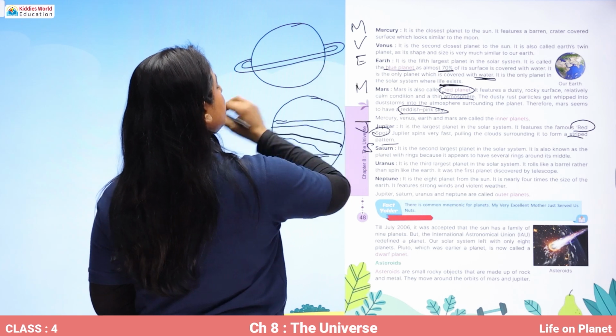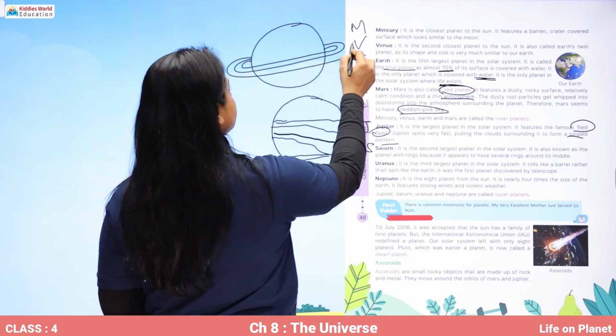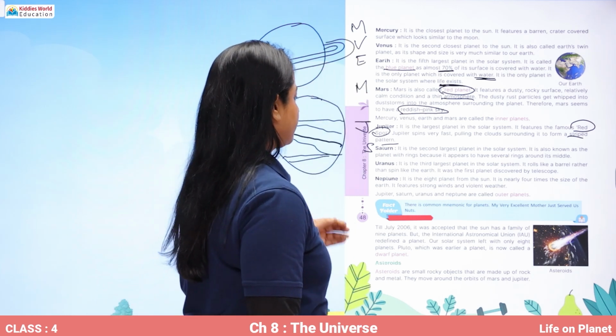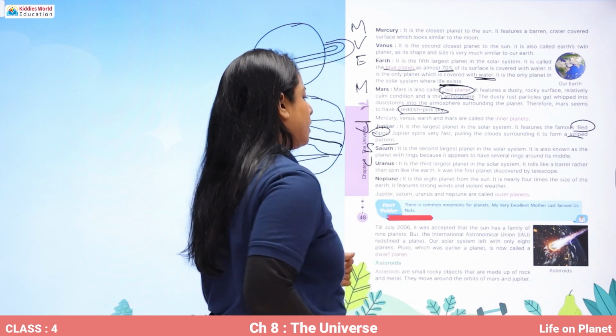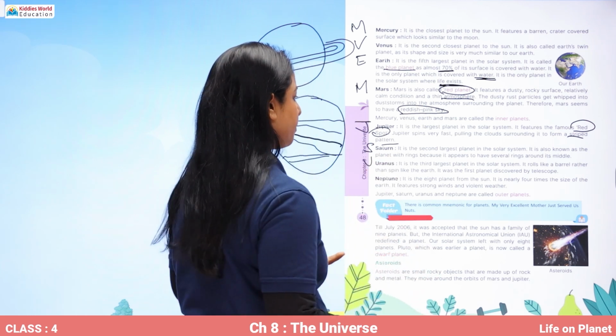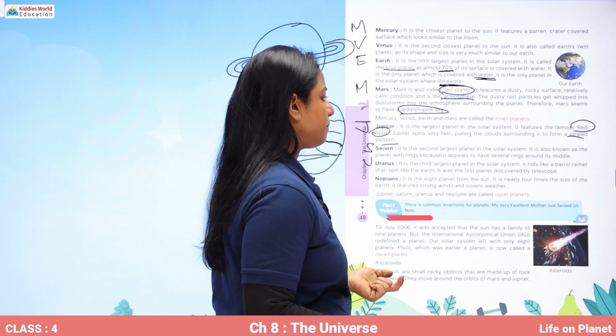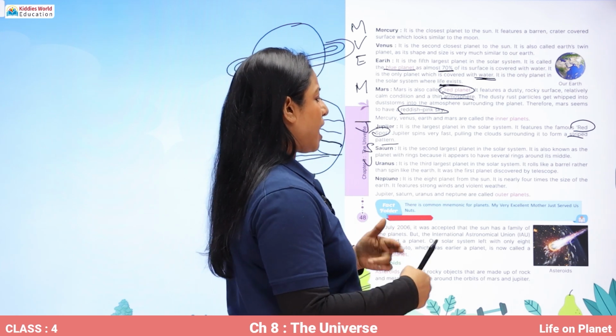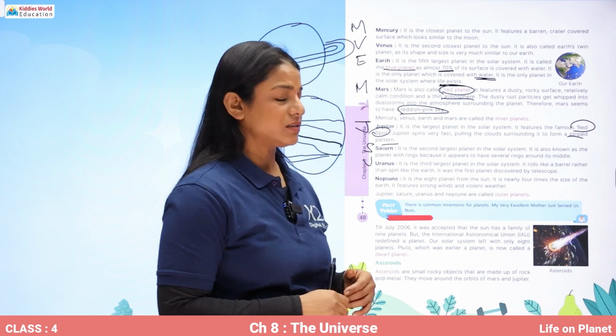So with these rings, we identify that this is Saturn. All right, then comes Uranus. Uranus is the third largest planet in the solar system. It rolls like a barrel rather than spinning like the Earth.